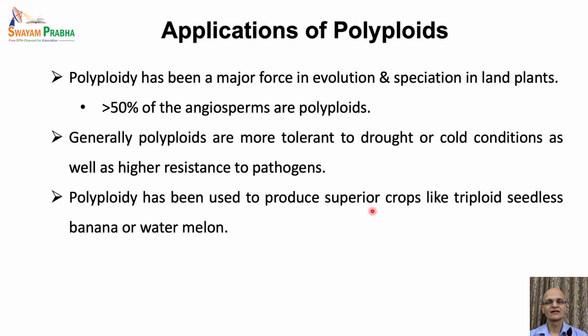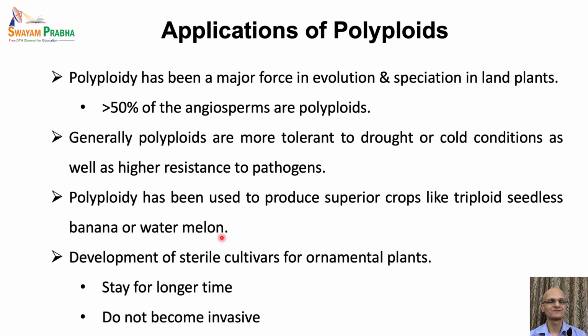Polyploids have been used to produce superior crops. Specifically the triploid crops are more popular. Several triploid fruits are available in the market, like seedless bananas or seedless watermelon, and we will talk in more detail about the triploids in our next lecture.